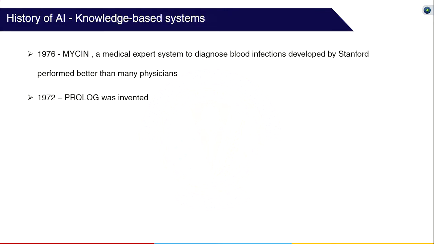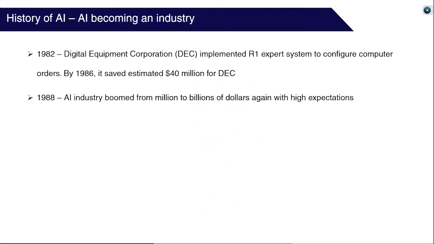In 1972, Prolog was invented. These logic-based knowledge systems were in high demand as many applications were solving real-world problems. And the Prolog invention also contributed to this growth as it was heavily used for building such expert systems. So with these real-world applications, AI has created an industry for itself.